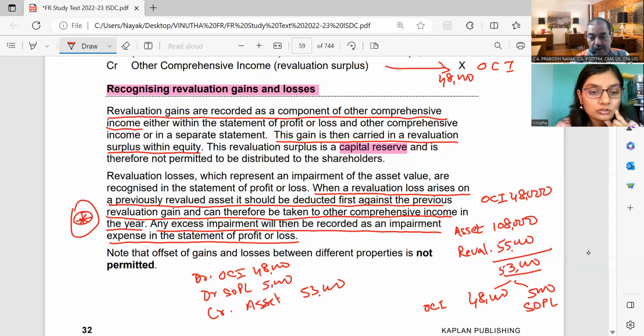So OCI gets cancelled to the extent of 48,000. Over and above that, whatever is there, 5,000 goes to SOPL debit, and your asset reduces by 53,000. Okay, sir. Understood. Okay.